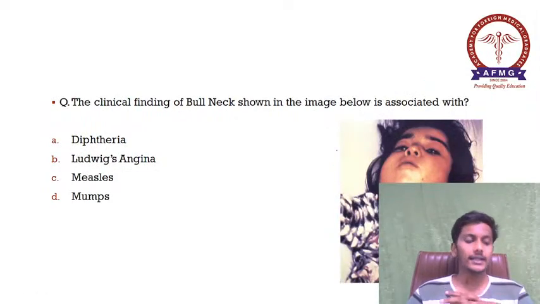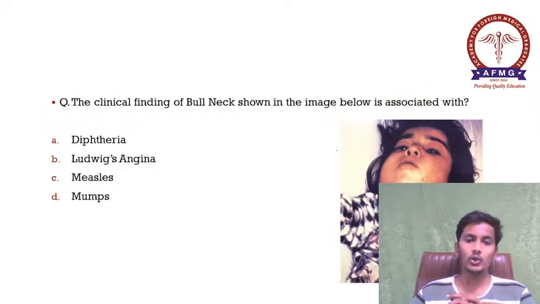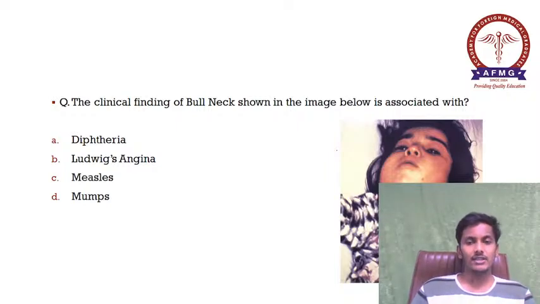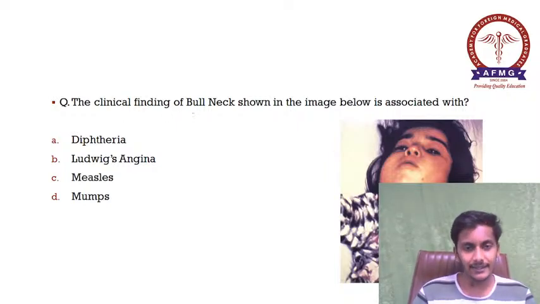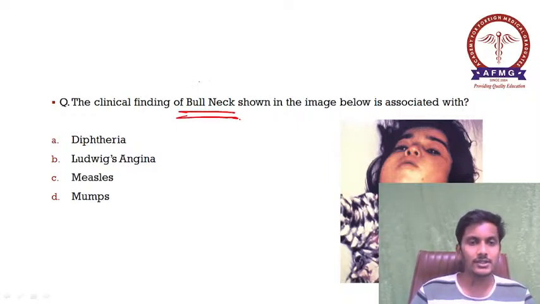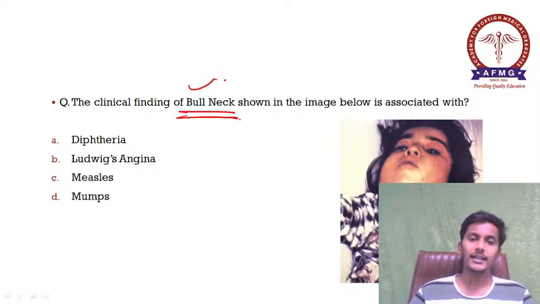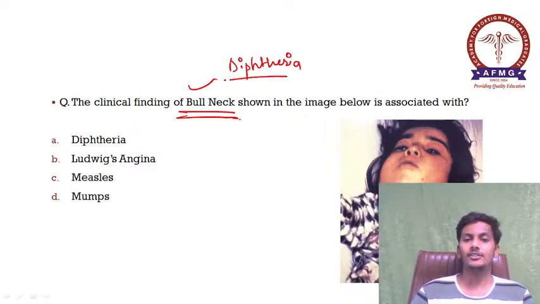Moving further, the clinical finding of bull's neck shown in the image below is associated with. So please remember, the finding which is given below. The characteristic term used over here was bull's neck. As we all know, bull's neck is associated with nothing but diphtheria. It was a characteristic case of diphtheria.